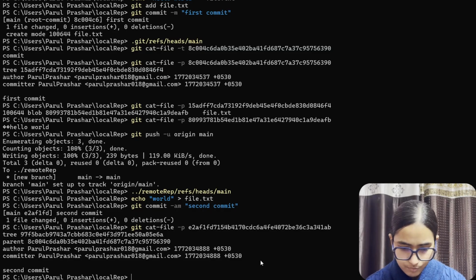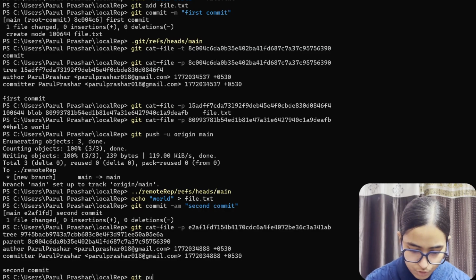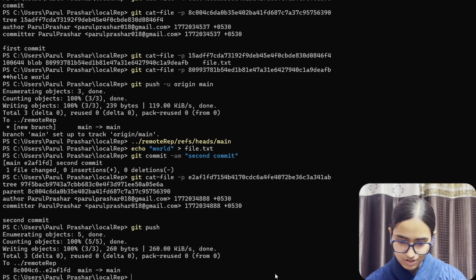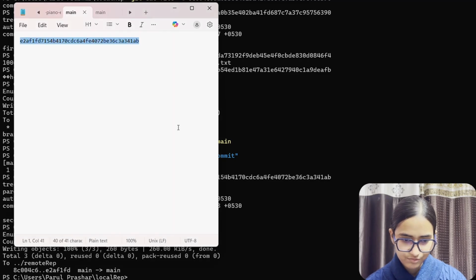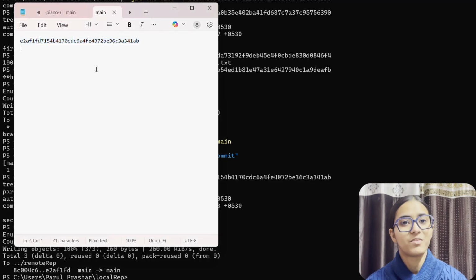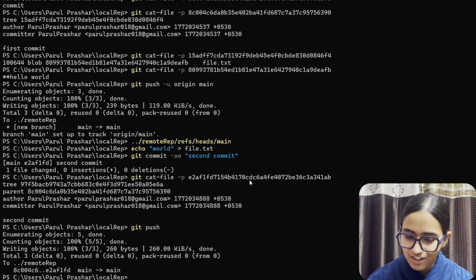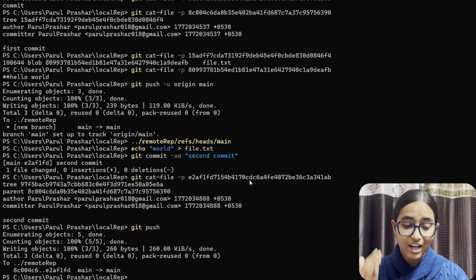Now this is done. Let's push it, and now you will see that contents of remote gets changed as well. Let's do this. Git push. Now it has been pushed. Let's check it. This is our local and this is our remote. Remote has been updated as well. So you can see how in real time things are getting updated. Now I want to show one little magic over here. Let's make a third commit and then we'll see a hierarchy.